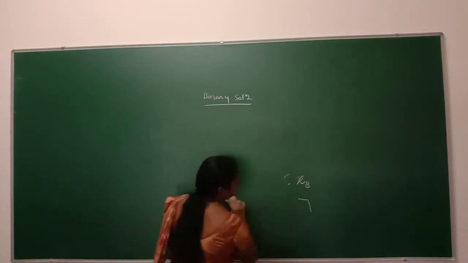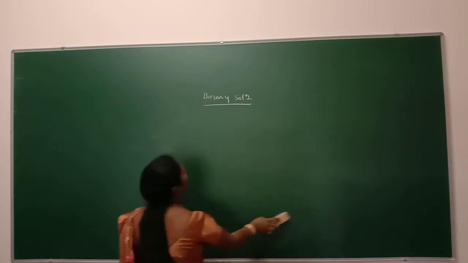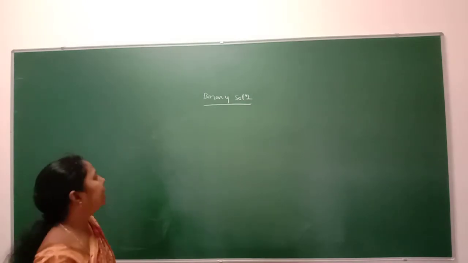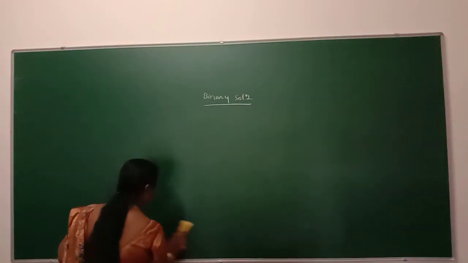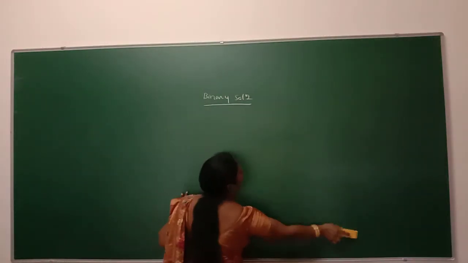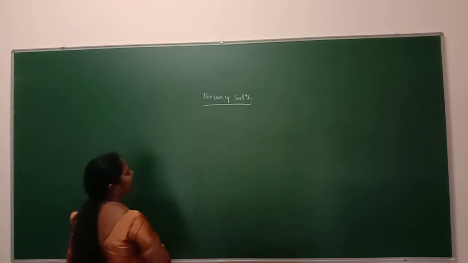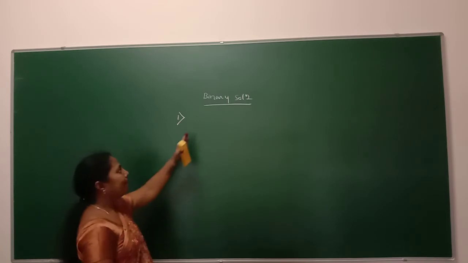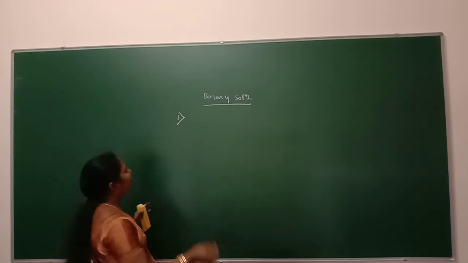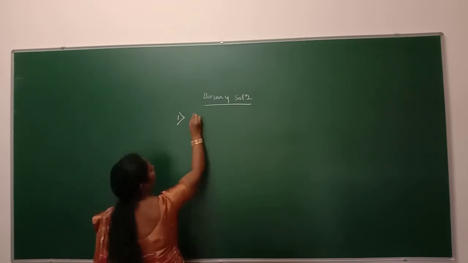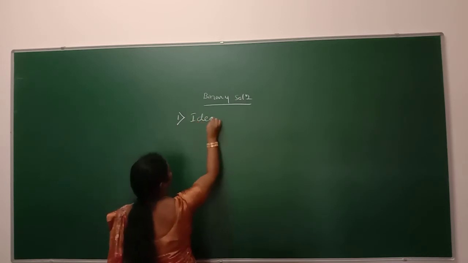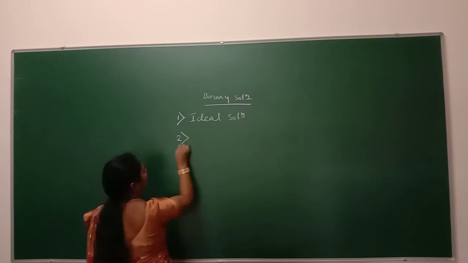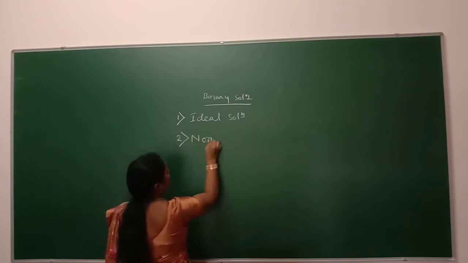Next, we will study the different types of binary solutions. Binary solutions can be classified into two categories. So what are the two different types of binary solutions? The first one is called the ideal solution. And the second one is called the non-ideal solution.